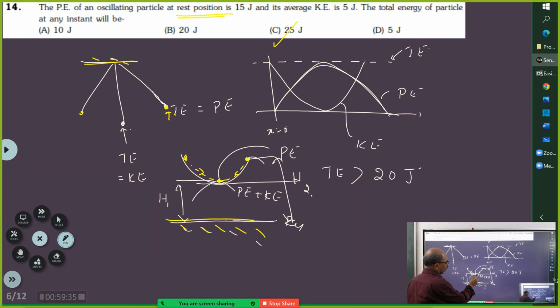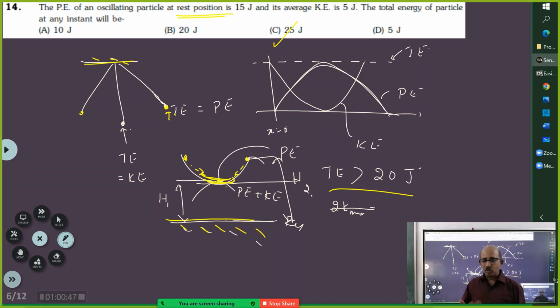Once the ball will go like this, and second time it will go like this. So if you take one maxima like this and another maxima like this and divide by 2, then you are going to get 10. So 15 plus 10, that way also if you add, it is going to be 25. So I will go with 25. Fine. Now we have to see this at rest position.